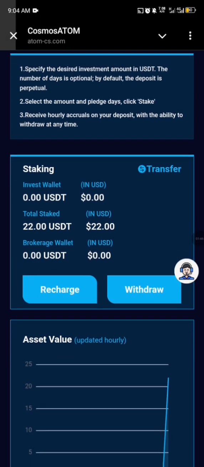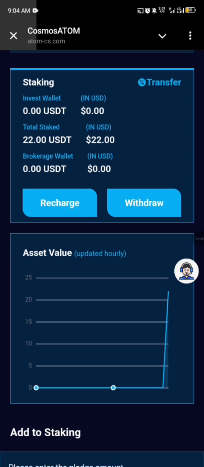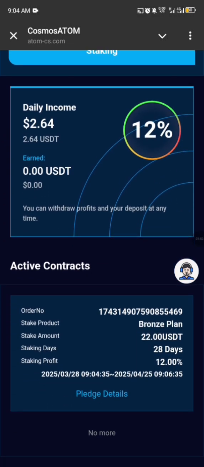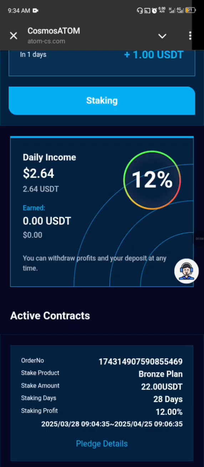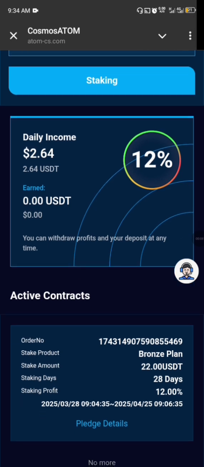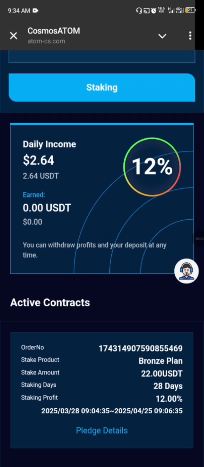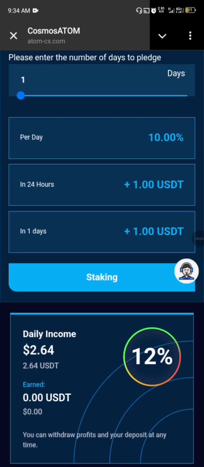I have staked this money, and you see that it is in the total stake right now. What I want to show you guys with this platform is that you can make money daily. I'll be getting $2.64 every day with this total amount that I staked for 28 days. If you come down, you see that I have an active contract, which will end on 4th of 25, which is April of 25. That's when the plan will end and I will get my money back.